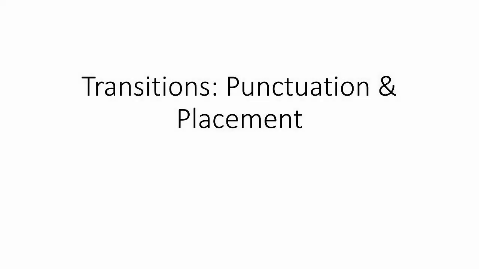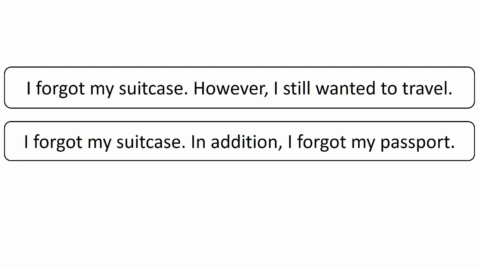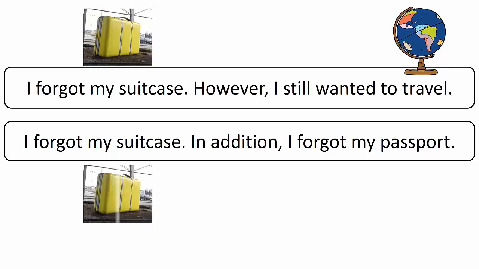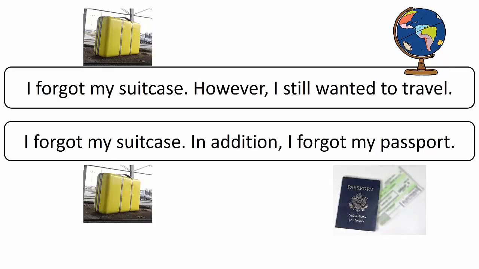Transitions, punctuation, and placement. You may have seen these sentences in the previous lesson. I forgot my suitcase. However, I still wanted to travel. I forgot my suitcase. In addition, I forgot my passport. In another lesson, we discussed the meaning of these transitions. Now, notice the punctuation surrounding these phrases.